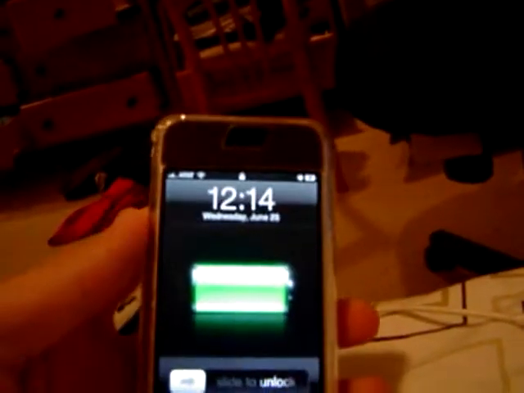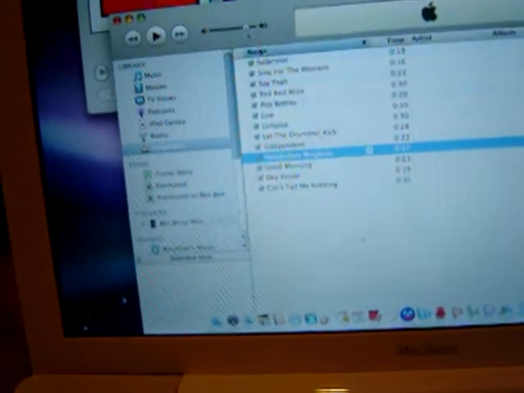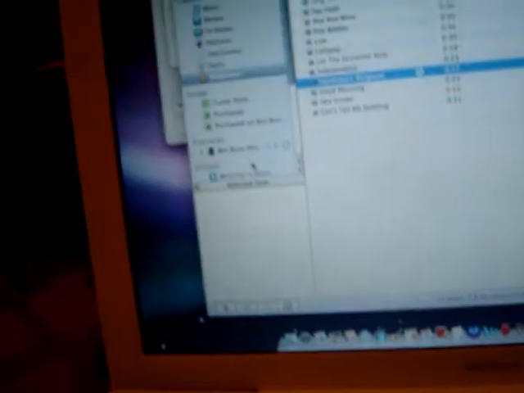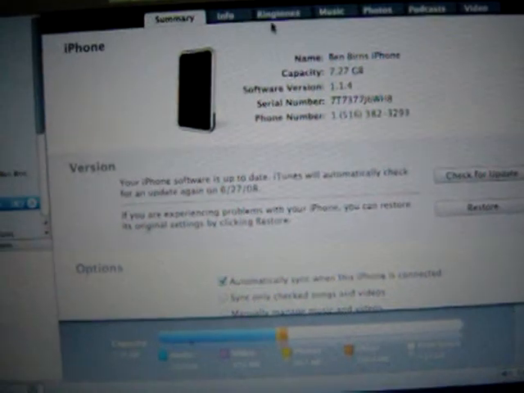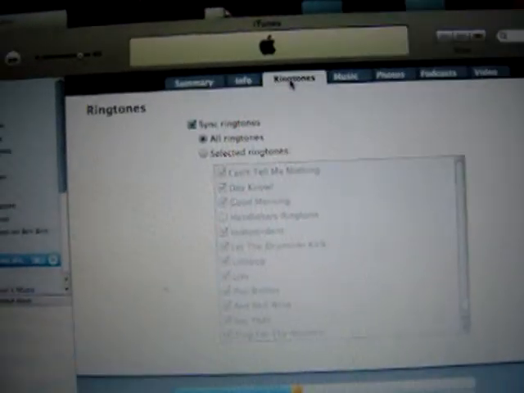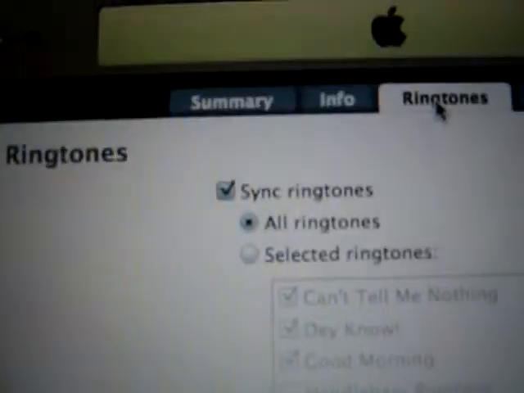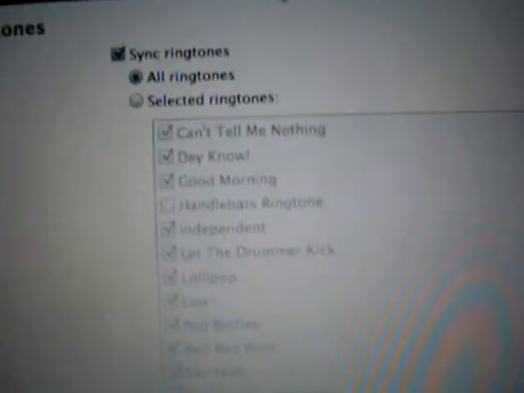Alright, now that we've done the hard part, all you need to do is plug in your iPhone, plug it in, and then you click on your iPhone, and you go to ringtones, and it says all ringtones. I click that because I want all my ringtones. You just select the ringtone, and you click sync.